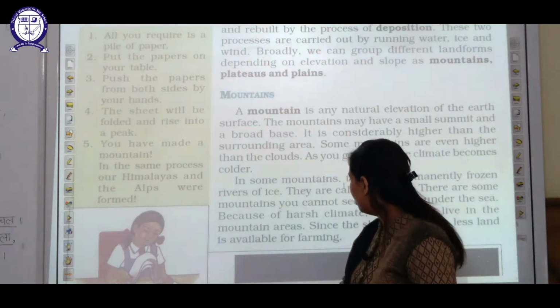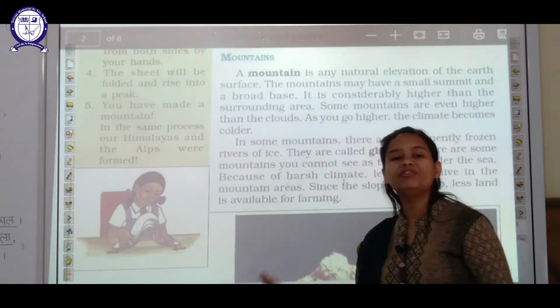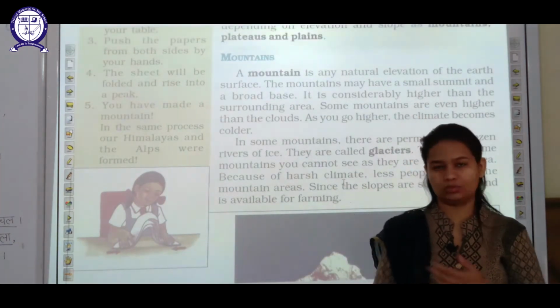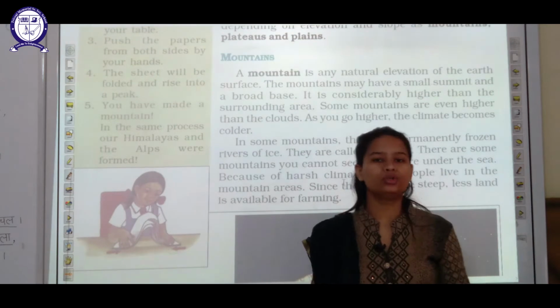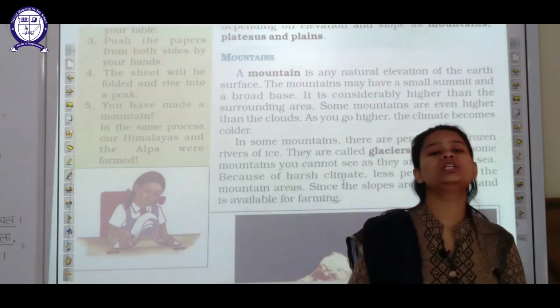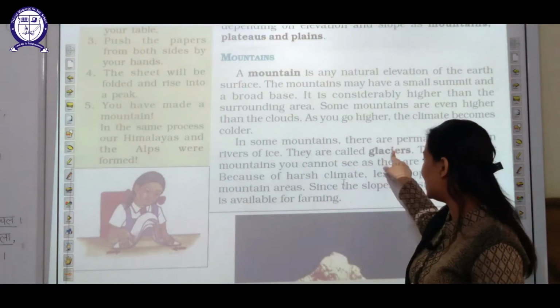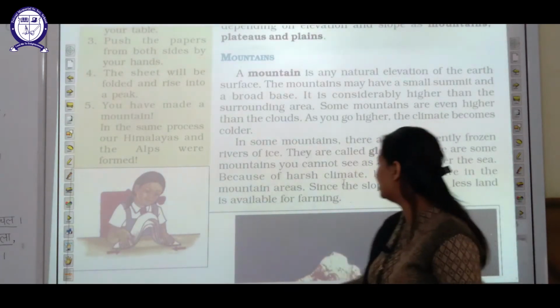Now on mountains sometimes we find very thick sheets of ice which are very difficult to break down, and these thick sheets of ice present on mountains are called glaciers.